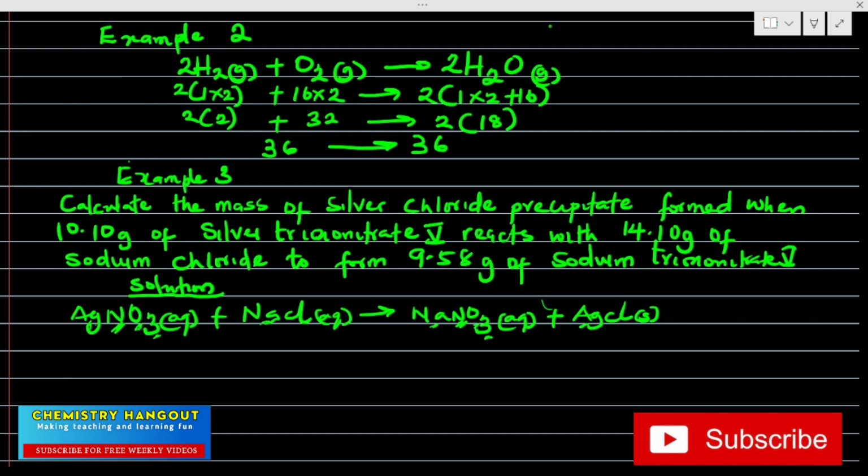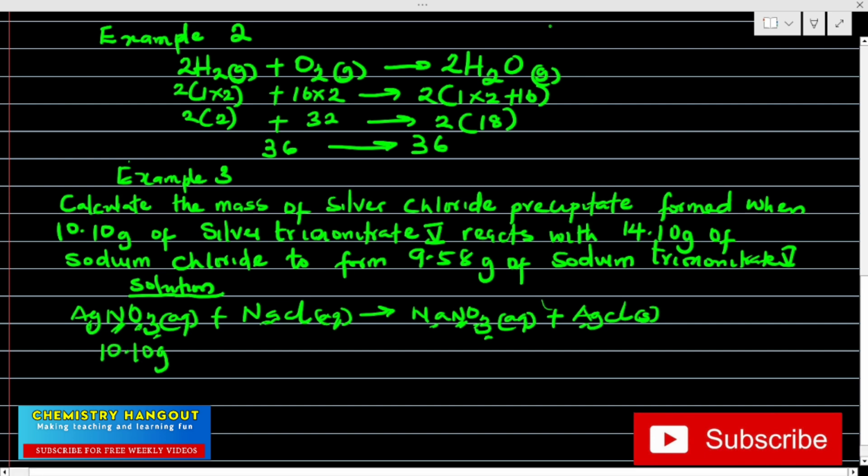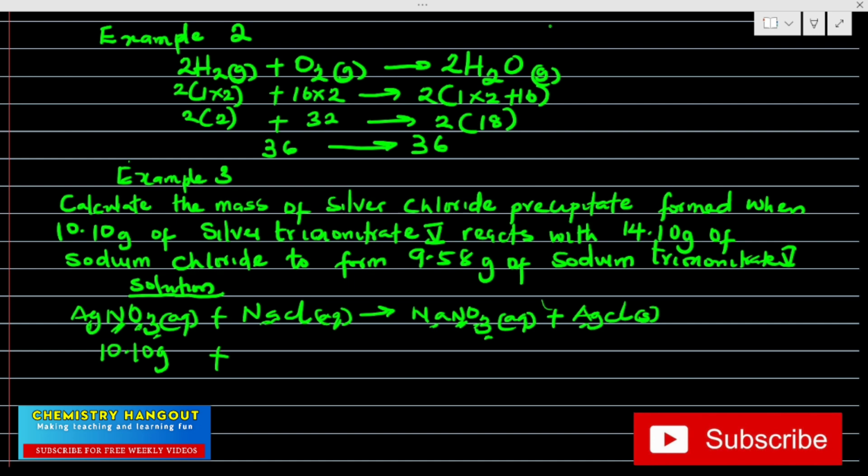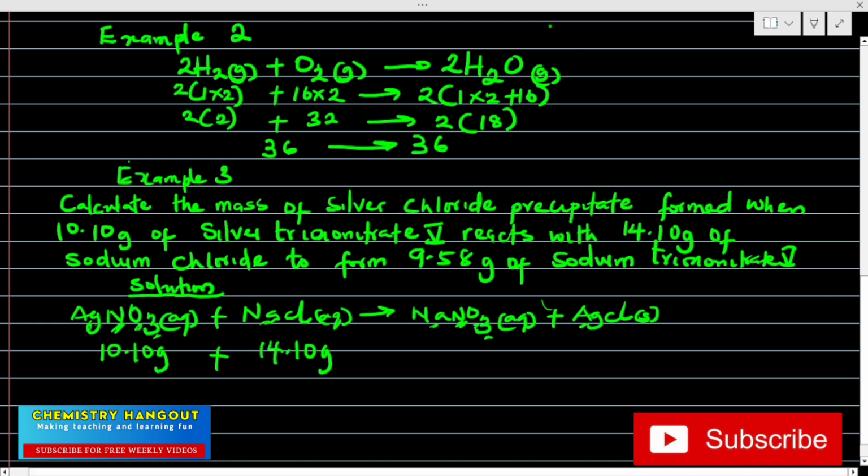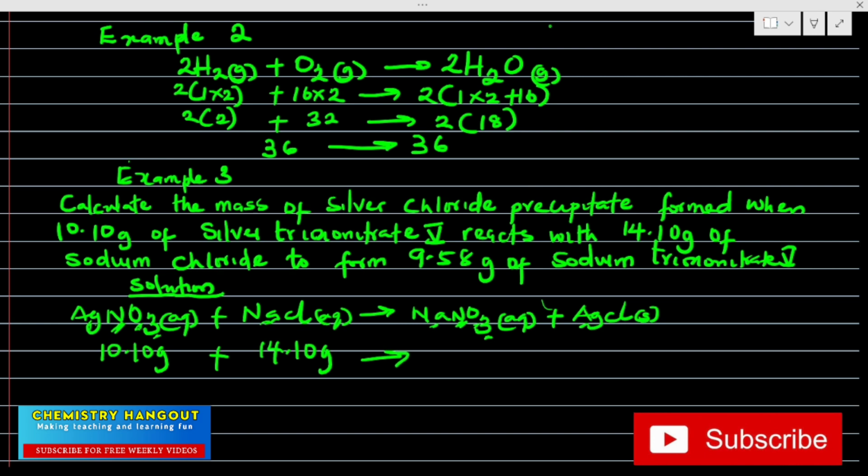So now they have given us the mass that is reacting. So let's go straight to that. They said calculate the mass of silver chloride precipitate formed when 10.10 gram of silver nitrate. So this one is 10.10 gram, plus sodium chloride. Did they give us the mass? They gave us 14.10 gram. Going to, did they give us the one for sodium nitrate? It is given in the question. Good. That's 9.58, right? The question is now to calculate the mass of silver chloride. So this will be X. This is what we are looking for.